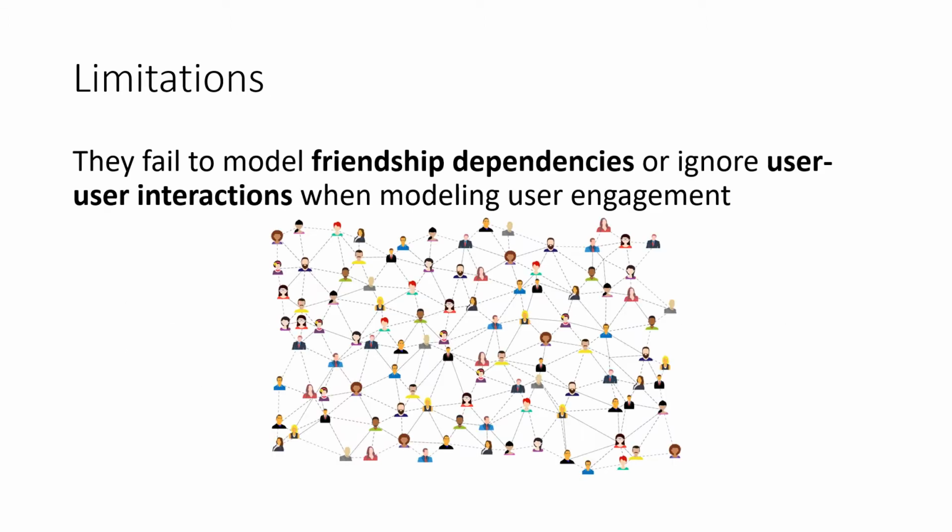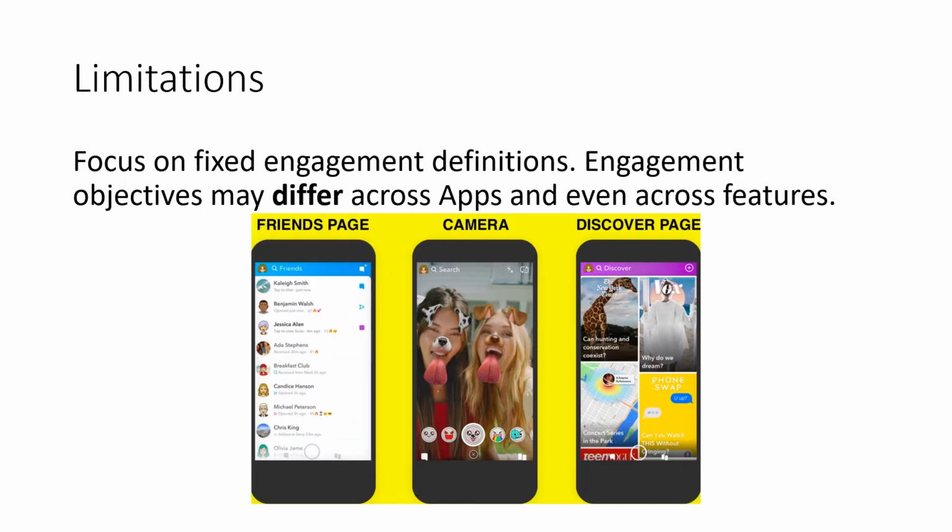However, there are some limitations of existing approaches. First of all, they fail to model the friendship dependencies or ignore the user-to-user interactions when modeling user engagement. User-to-user interaction is an important characteristic of social network apps, and modeling them explicitly can contribute to the prediction or understanding of user engagement. The second limitation is that most existing work focuses on fixed engagement definitions, which is not flexible for different functions and different apps.